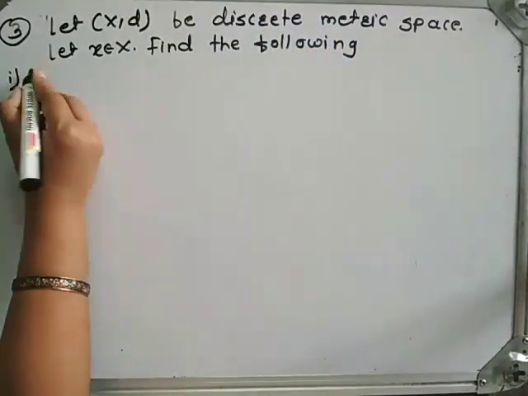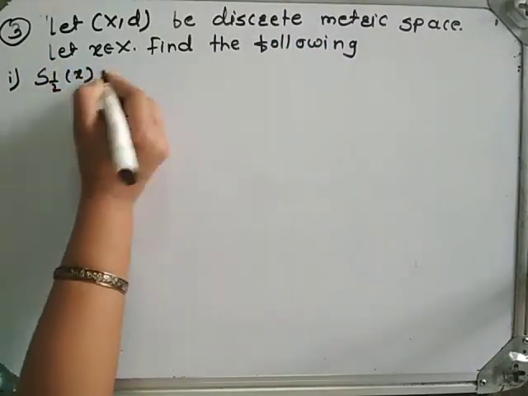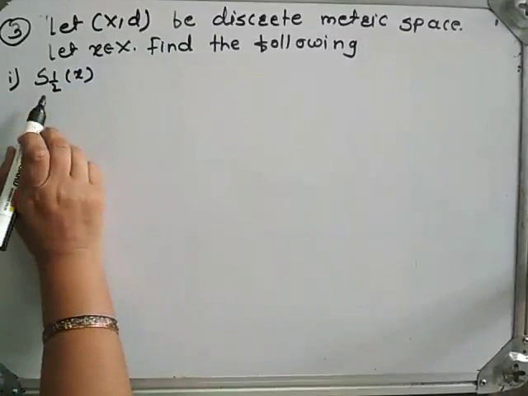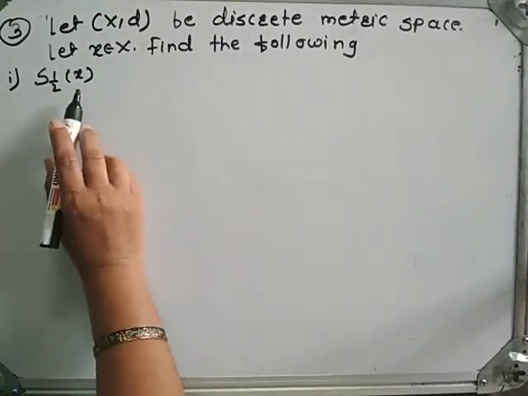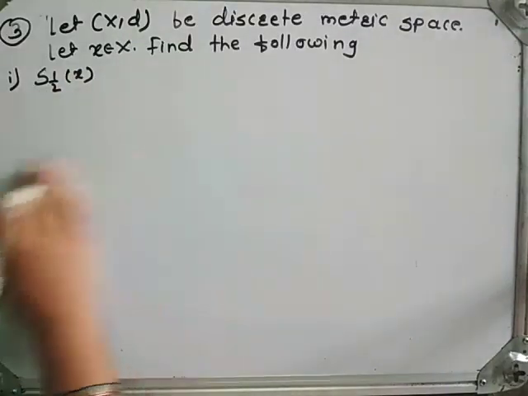First is S_1/2(x). That means we have to find the open sphere centered at x with radius 1/2.